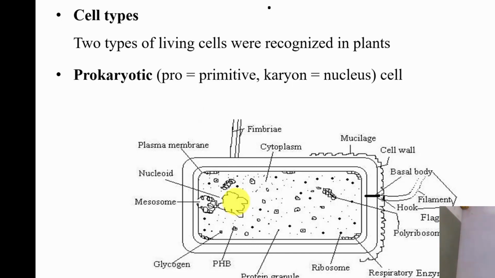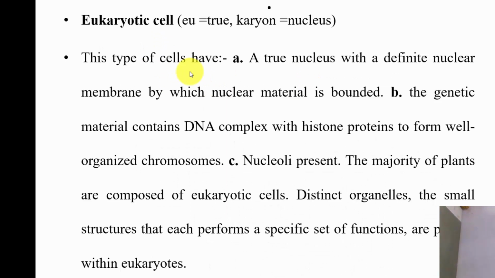Then the nuclear reticulum, nucleoplasm and nucleolus are all absent in the case of the prokaryotic, that is primitive, type of nucleus. Only Monera, that is blue-green algae, cyanobacteria, and bacteria, are prokaryotic cells, known as prokaryotes. The genetic material in prokaryotic cells is DNA, and histone is absent in them. So this is what we call prokaryotic cells, and another type is eukaryotic